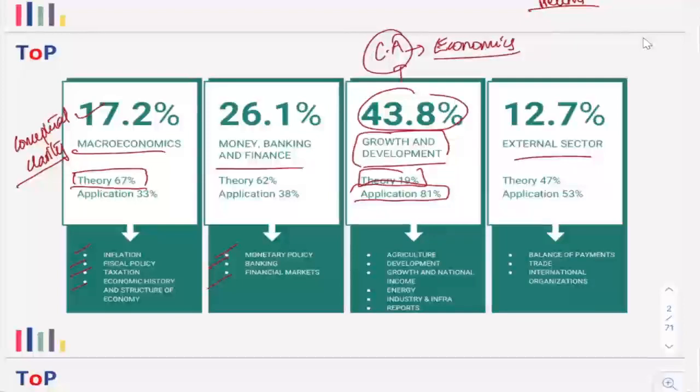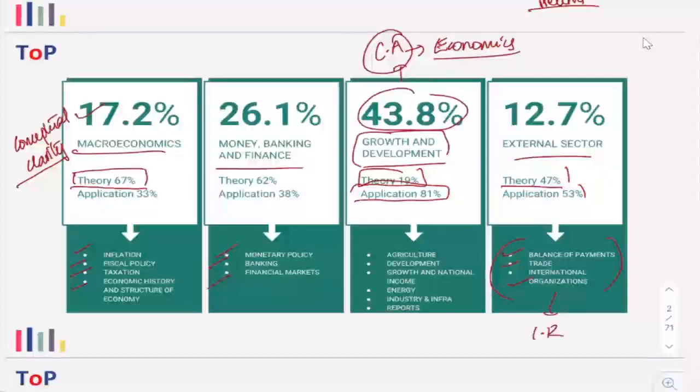Is it clear? Now next is the external sector. Again, you can see that in the external sector, theory questions are comparatively higher. It's kind of 50-50, right? 47% theory and 53% application. There we are going to deal with balance of payment, international trade, and international organizations, their reports, etc. And these have significant overlap with IR as well.